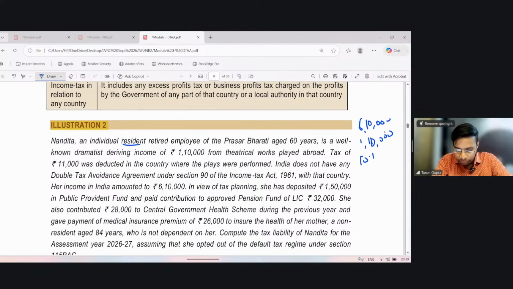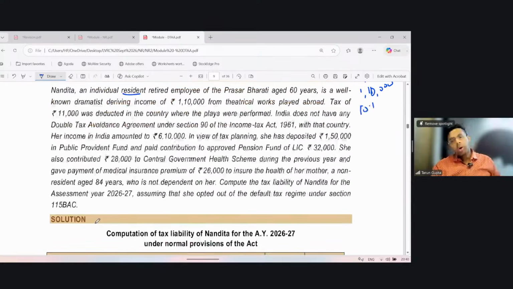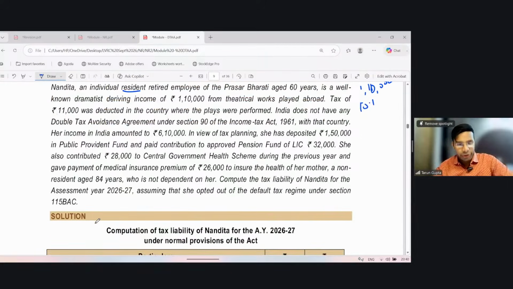In view of tax planning, she had deposited 1,50,000 in PPF and paid contribution to an approved pension fund of LIC 32,000. She also contributed 28,000 to the Central Government Health Scheme during the previous year and paid a medical insurance premium of 26,000 to ensure the health of her mother, a non-resident aged 84 years who is not dependent on her. Compute the tax liability of Nandita for year 26-27, assuming that she opts out of the default tax regime. So we are talking about the Indian tax, old tax regime.